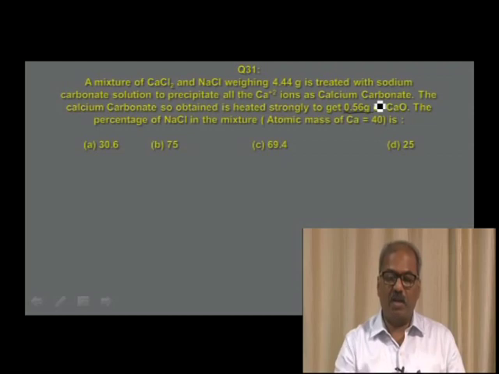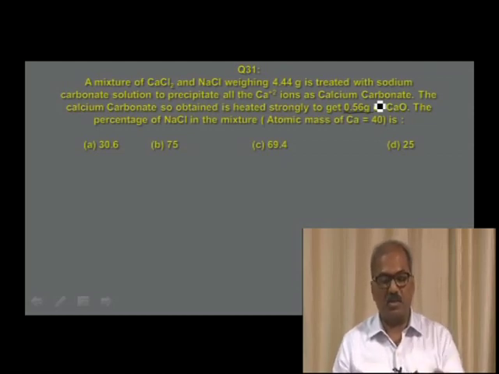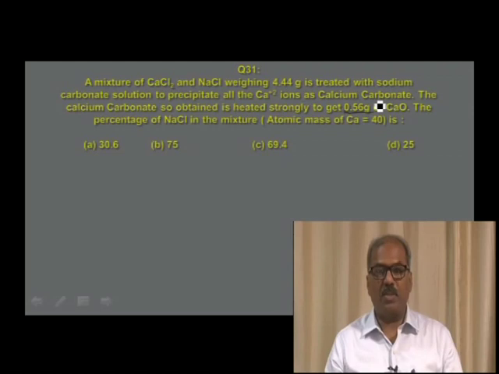This is a lengthy calculation. Before I go to the calculation, let me explain how to answer this. If you go through the question once again, you can understand all the calcium ions are converted to calcium carbonate. The calcium carbonate is converted into calcium oxide, which weighs 0.56 grams. Therefore, you first calculate the mass of calcium in 0.56 grams of calcium oxide.